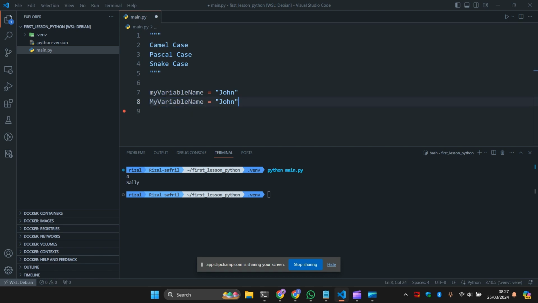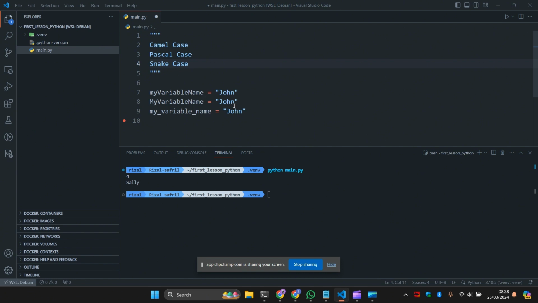And the last one is snake case, where each word is separated by an underscore character. This is how you create variables in snake case. This is the term you mostly find in Python. So please do not be upset with these technique names.